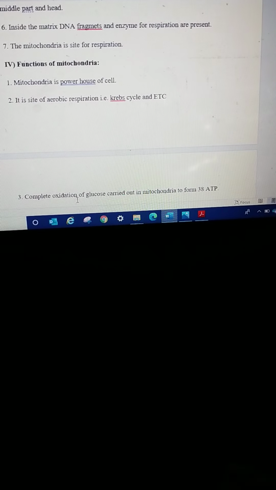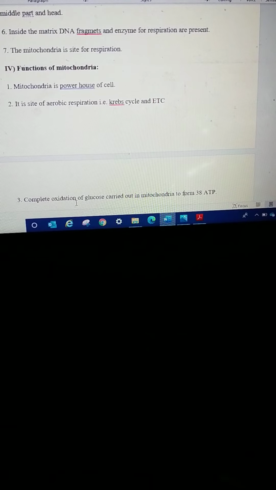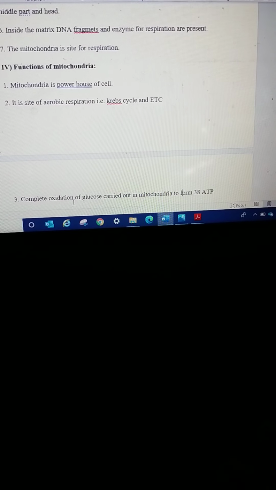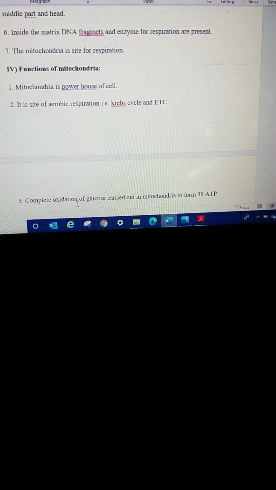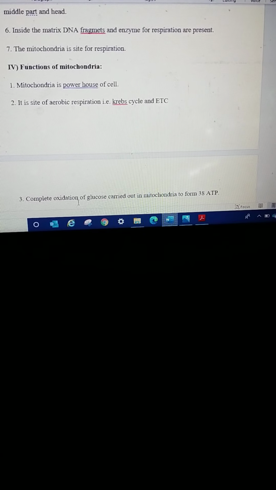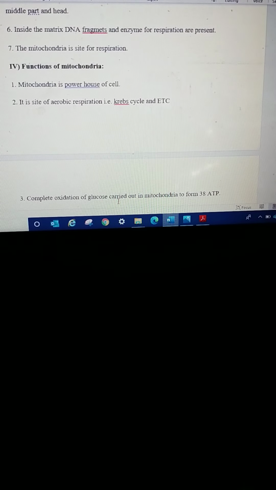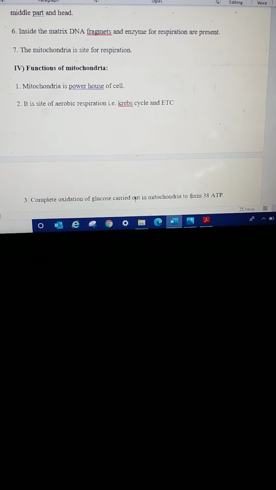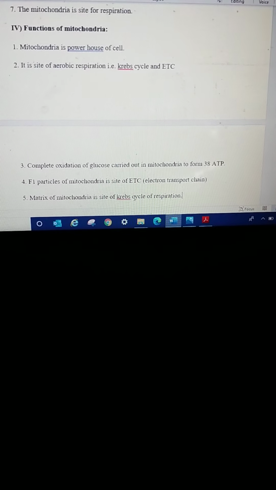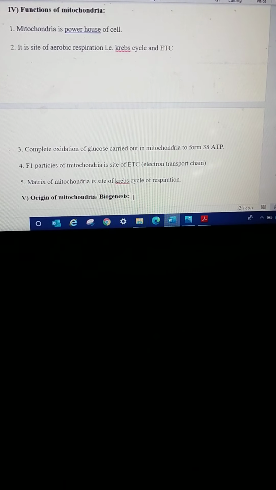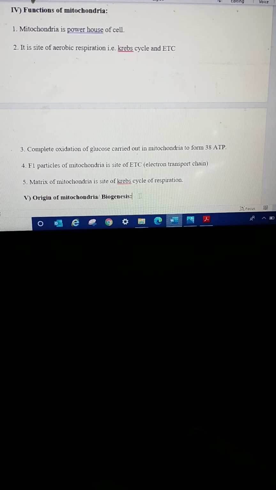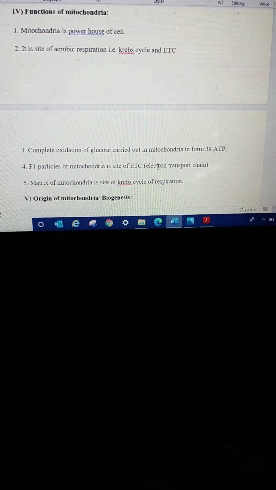Then another function is the complete oxidation of glucose molecules, which is carried out in the mitochondria. So this glucose molecule is broken down and it forms about 38 molecules of ATP. So the complete oxidation of the glucose molecule is carried out in these mitochondrial cells.